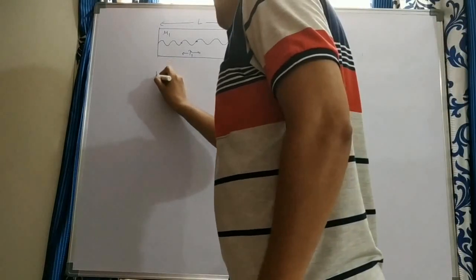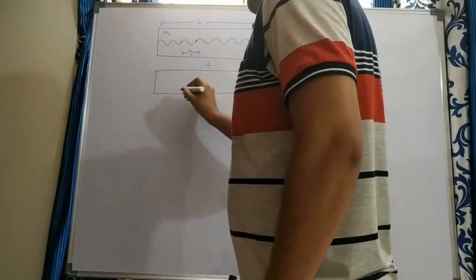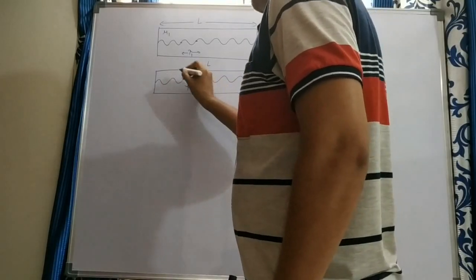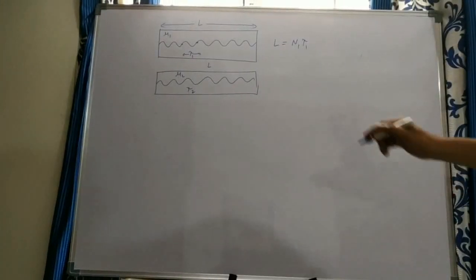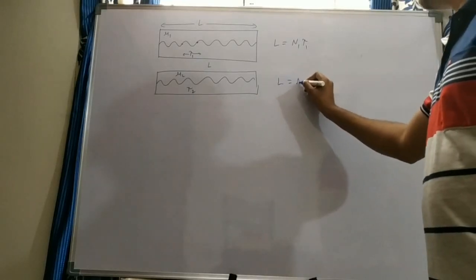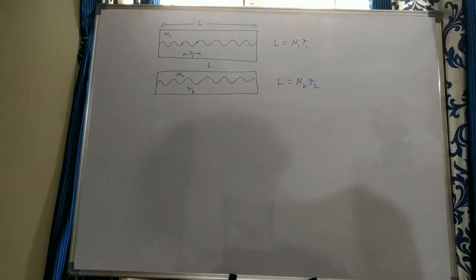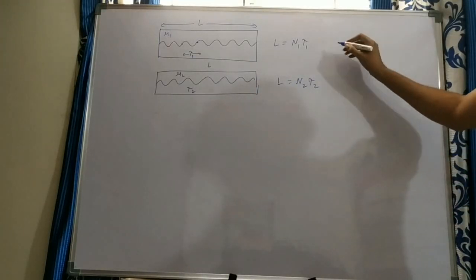Suppose for the same length, you take another medium. Length is the same, but now the wavelength changes to lambda 2, and the refractive index also changes, as it is another medium. Then what can you write? For the same length, L is equal to N2 lambda 2. So in two different media, the length of the medium is the same. Then what is the ratio of the number of waves fitted in those media? These two are equal.